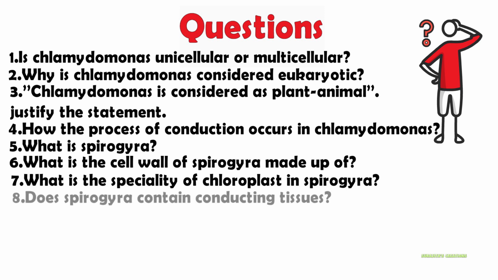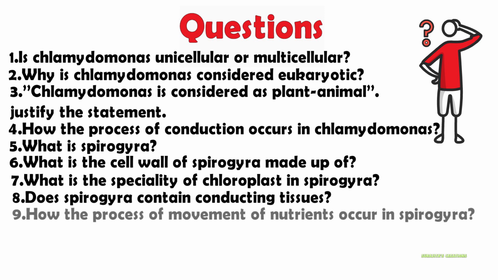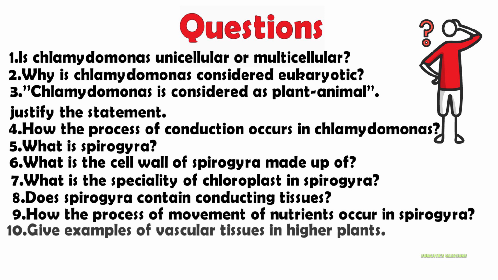Question number 8. Does Spirogyra contain conducting tissues? Question number 9. How does the process of movement of nutrients occur in Spirogyra? Question number 10. Give examples of vascular tissues in higher plants.